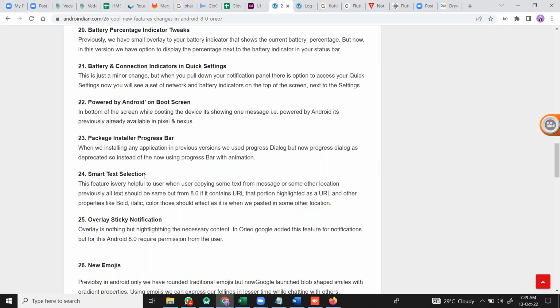While selecting a particular message, previously it was different, but right now if it is a URL, you can copy the URL, and you can make specific text bold or change its color. Features like email copy, URL copy and bold specific text are introduced here. We can see all of those in our WhatsApp also.